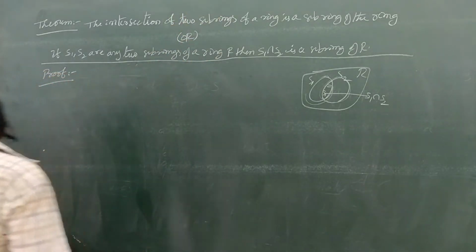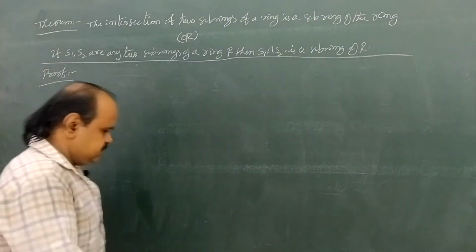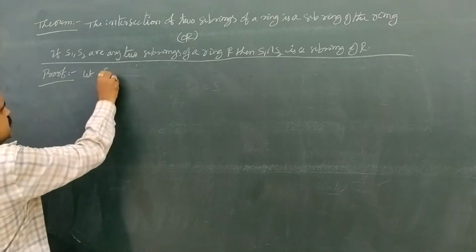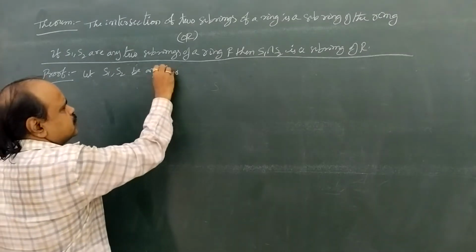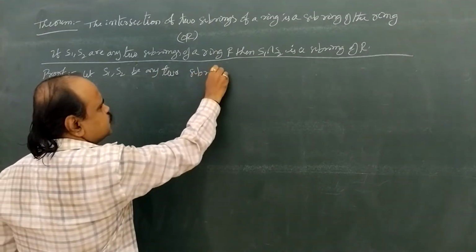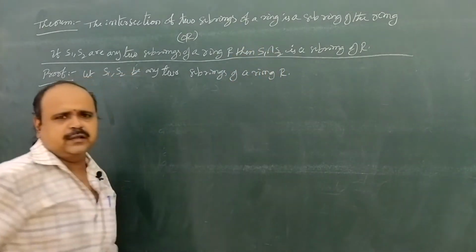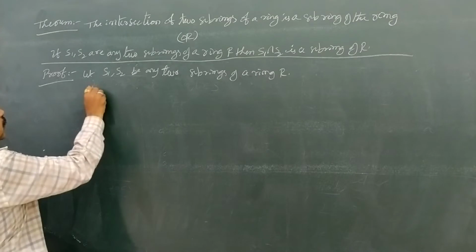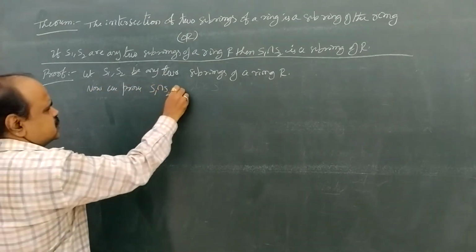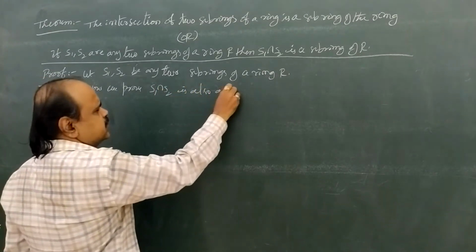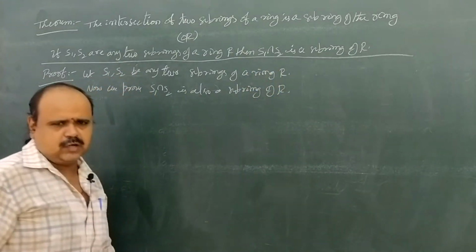So come to the proof. Suppose let S1, S2 be any two subrings of a ring capital R. Now we prove S1 intersection S2 is also a subring of capital R. That is what we are going to prove.